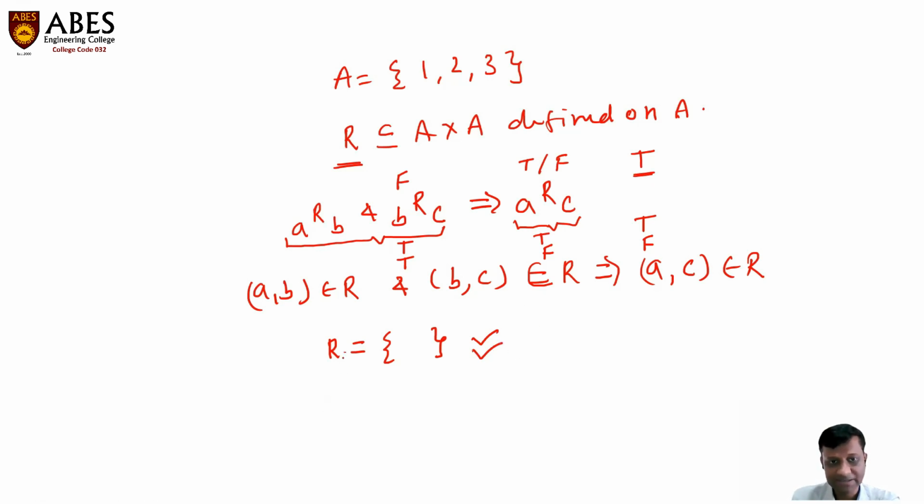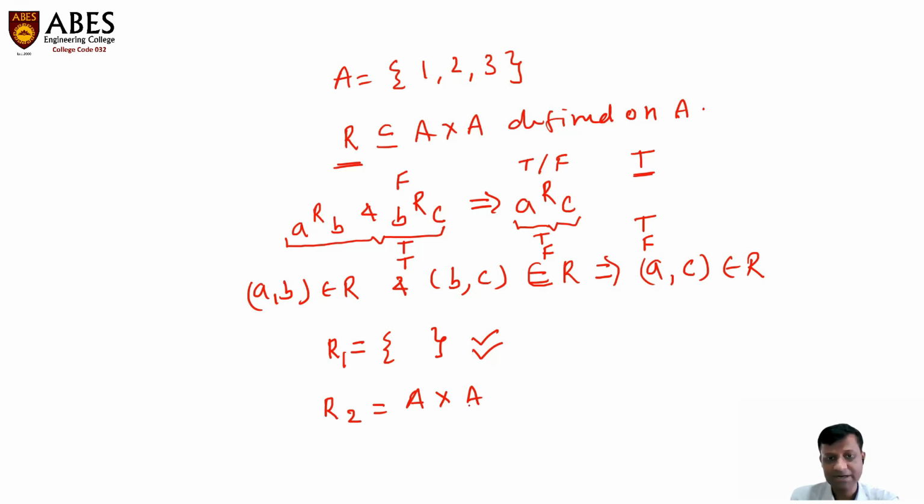Let me give another example. I will rename this relation as R1. R2 is A cross A, which is a Cartesian product. If you don't know the definition of Cartesian product, you can refer to my previous video.